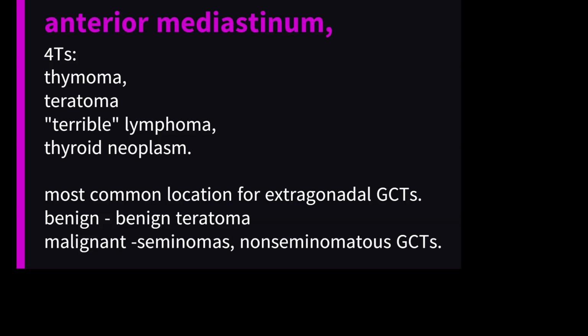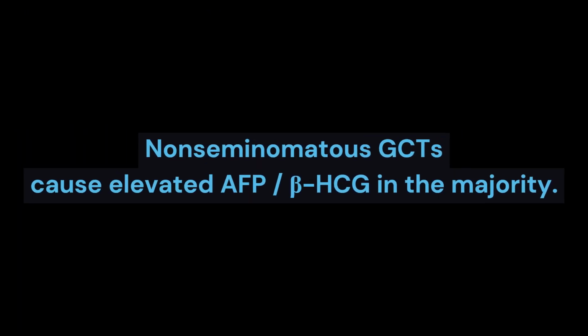Germ cell tumor type can usually be distinguished by differences in serum tumor markers. Non-seminomatous germ cell tumors, example yolk sac tumor, choriocarcinoma, and embryonal carcinoma, cause elevated AFP and/or beta-HCG in the majority, 85%, of patients. If you choose any option other than D, you are wrong. Let's briefly discuss the other options.